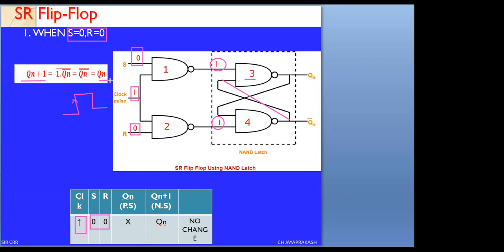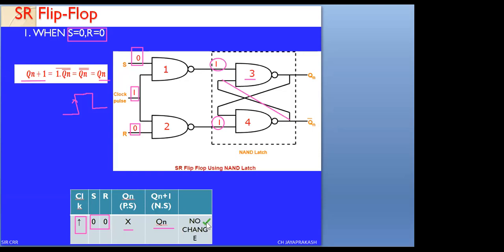So for S equals 0 and R equals 0, we get this output equation, whatever your present state may be. Whether it is 0 or 1, there is no problem. The next state will be equal to Qn. That is, there is no change in the state whenever S equals 0 and R equals 0. Therefore, we call this the no change state, Q of n plus 1 equals Qn. This is the first condition we have verified.